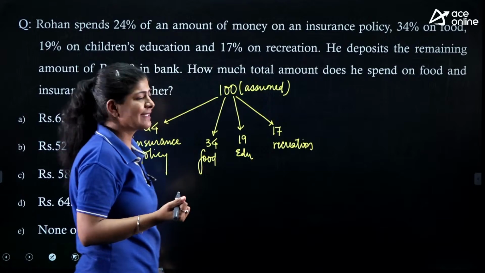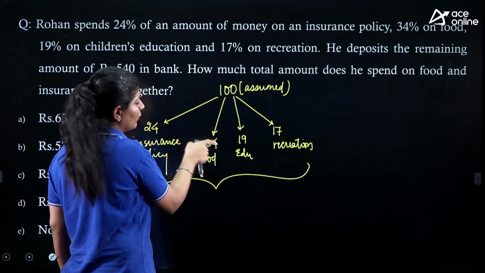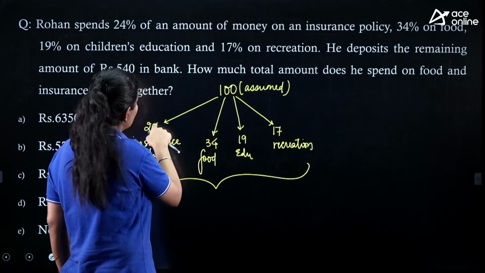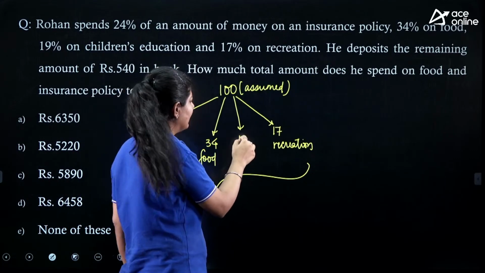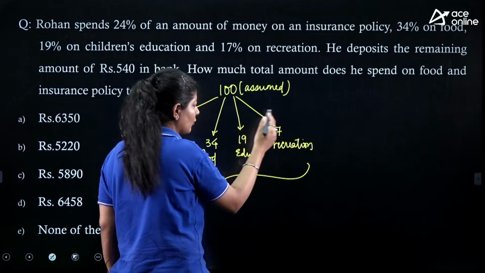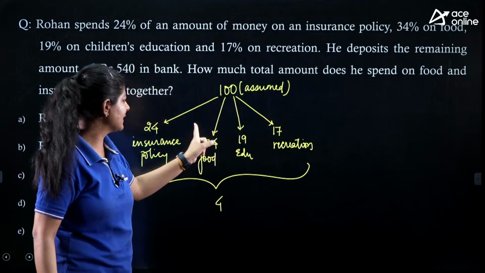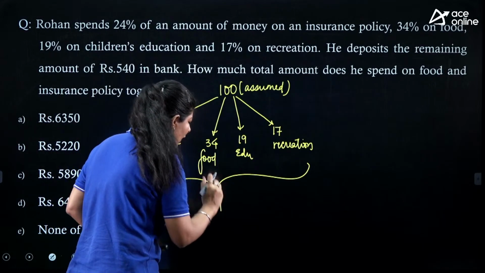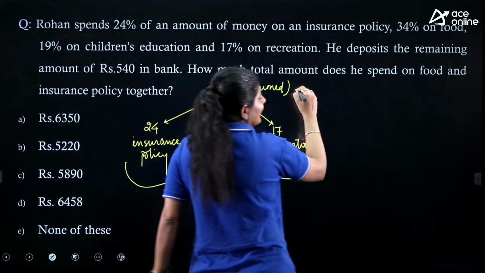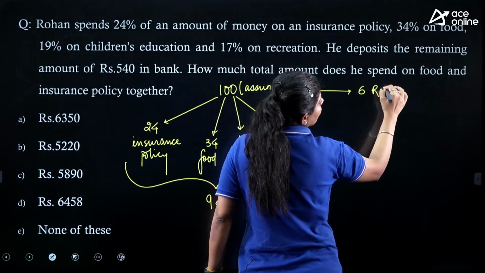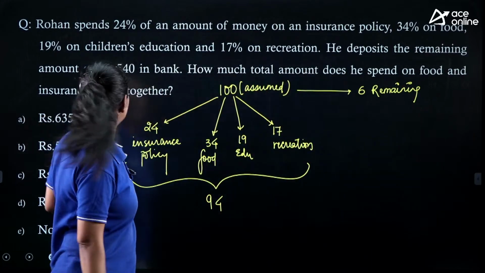Now, how much money is he left with? If we add these values, we are having 8, 4 and 4. I am going through the unit digit value. So 4 and 4 is 8, 8 plus 9 is 17, 17 plus 7 is 24. So we have 4 at the unit place and 2 carried forward, 2, 3, 4, 5, 6, 7, 8, 9. So Rohan spent 94 rupees out of 100. He is still left with 6 rupees. 6 is the remaining amount that he deposited in the bank.